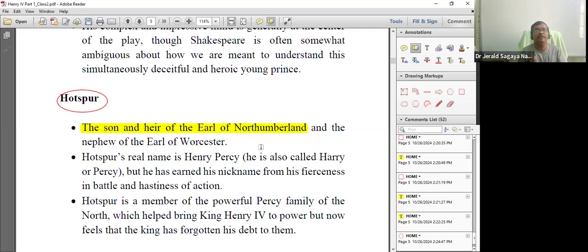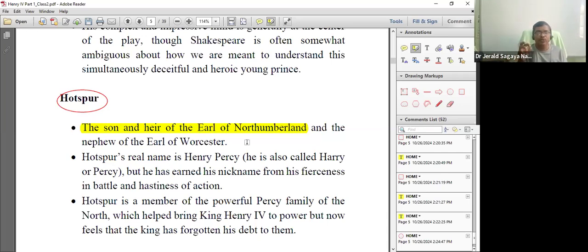And the Hotspur, in the play Henry IV Part 1, will be a rebel, one of the opponents to Henry Bolingbroke, that is Henry IV. When you ask who Hotspur is, he is the son of the Earl of Northumberland. Northumberland is a place.